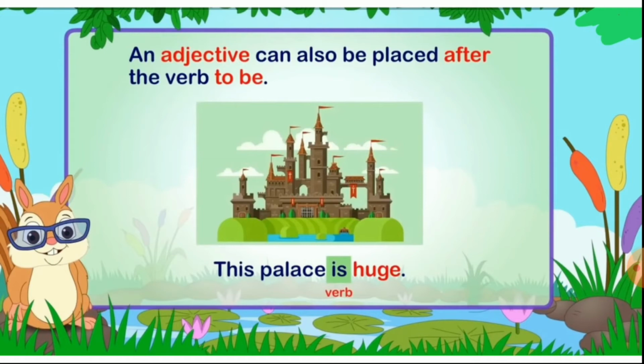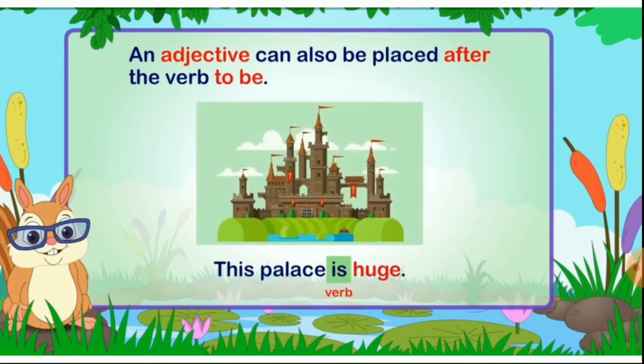Look at the sentence: This palace is huge. Now we are talking about the palace. This palace is huge. What kind of palace? Huge.